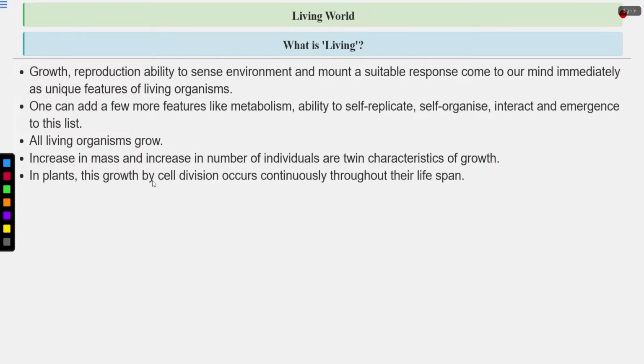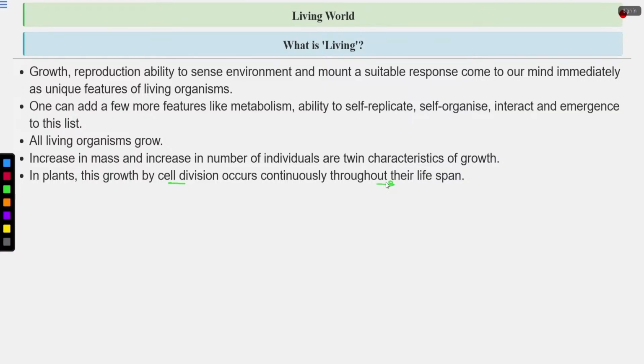In plants, this growth occurs by cell division, and the cell division or growth occurs continuously throughout their lifespan. So plants have meristems. They have shoot apical meristem, root apical meristem, and axillary meristem. These meristems consist of meristematic cells which keep on dividing.